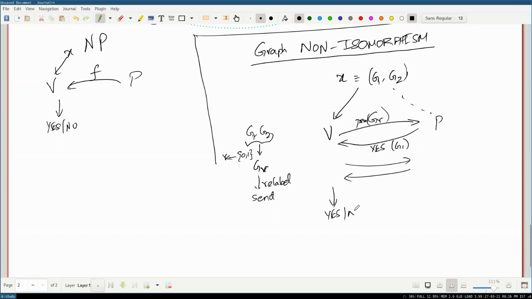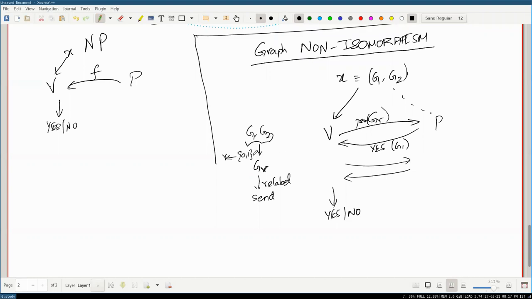How does this help? Let's say the two graphs are actually different. Then an all-knowing prover will always be able to tell you the correct graph it matches with, right? Because it can just see and say, okay, it's either G1 or G2. I can't get confused. But if G1 and G2 are the same, then no matter what you do, the prover has no way to tell whether it's G1 or G2. G1 and G2 are the same, and the graph you got is also the same. So now the prover has to guess. There's only a 50% chance the prover makes the right guess. And if the verifier keeps repeating this enough number of times, the prover will eventually get caught. I hope that makes sense.